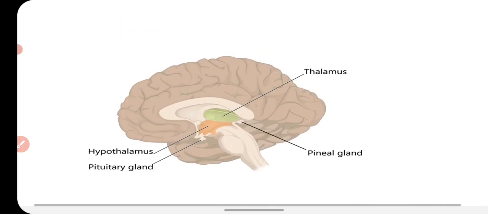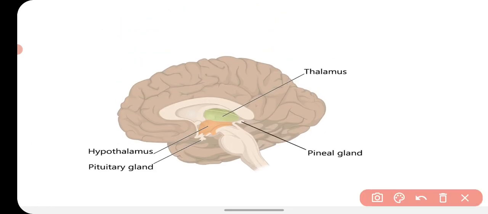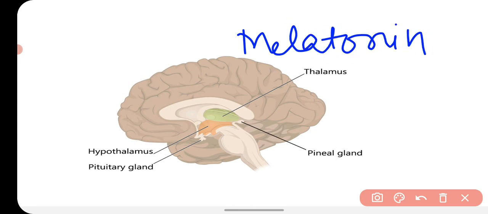It releases a hormone called melatonin. The pineal gland releases a hormone called melatonin. This melatonin hormone regulates the pattern of wake and sleep.